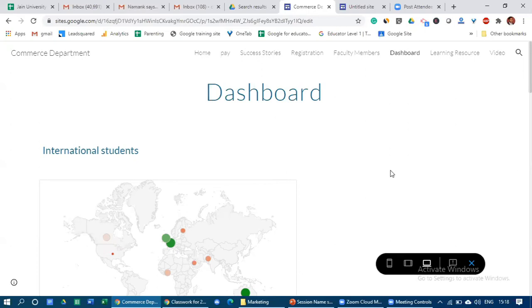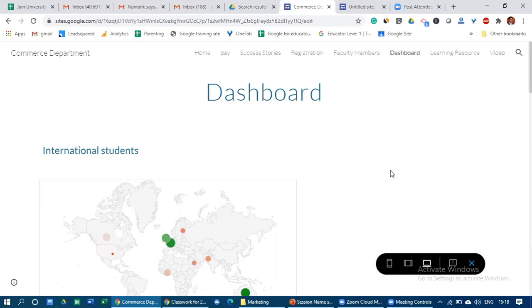One way, you can prepare all this information in your notebook and provide the information. Another way of providing this information is in the format of a Word file or Excel sheet, where at the end of the day you have to send the information through email. And another way of providing this information is through dashboard.